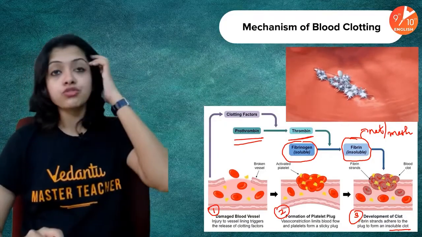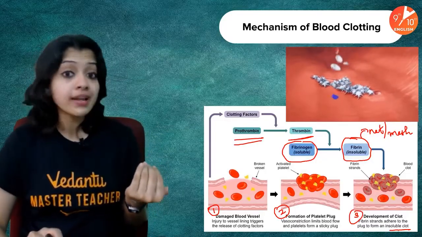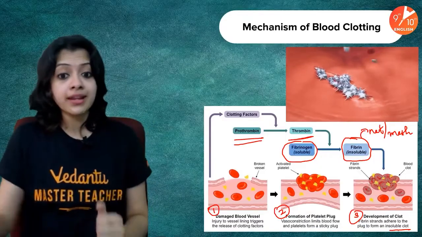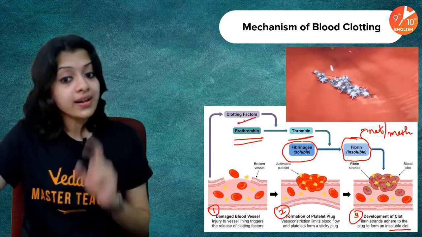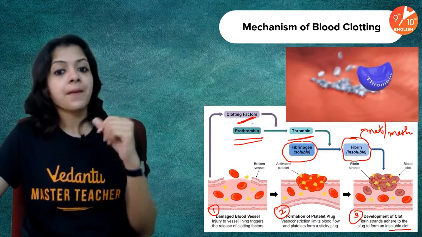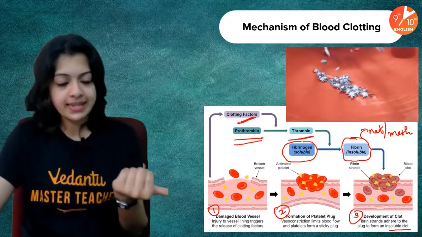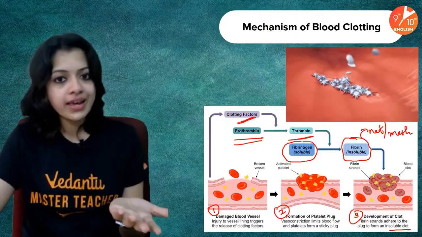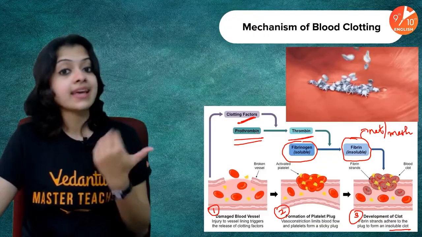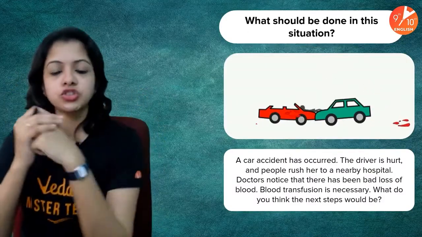Now, remember, children, in the last session of genetics, I told you about a disorder called hemophilia, right? Hemophilia is a blood related disorder wherein one of the major clotting factors, there are several of them, is unable to be active, or it doesn't form basically. Because of this, a hemophilic patient's blood cannot carry out the blood clotting process normally, and there is unlimited loss of blood. Now have a look at this situation, children.